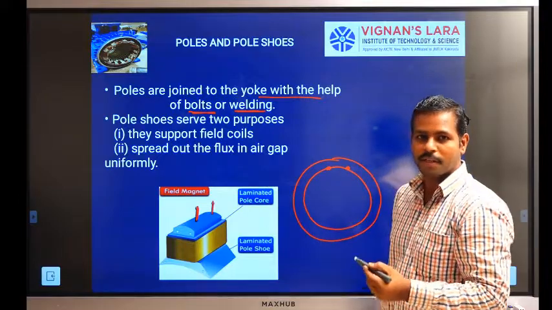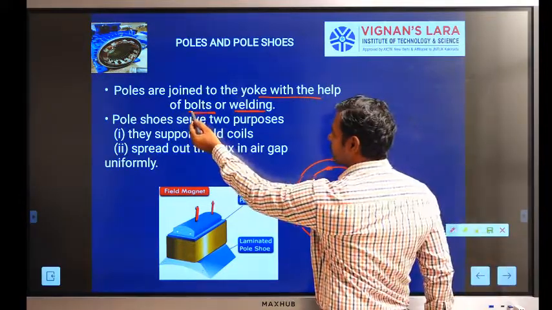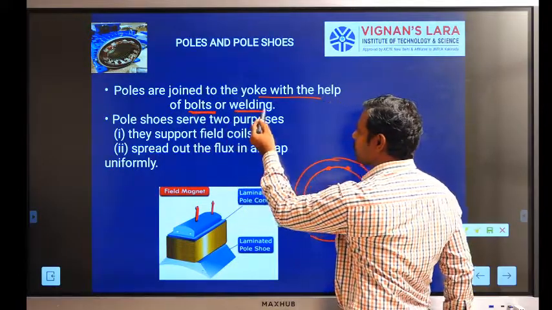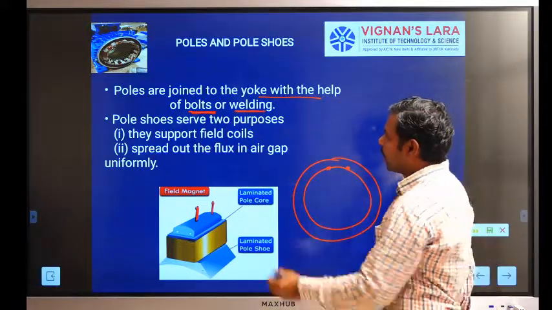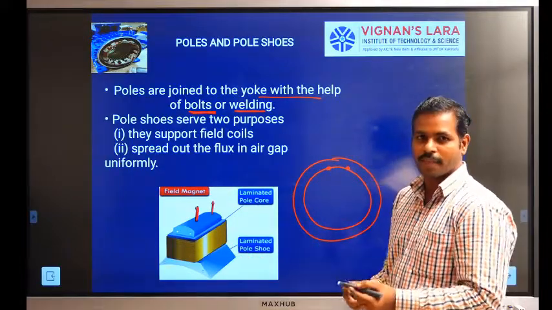Based on the capacity of the DC machine, for large rating machines we use the bolt system, and for small rating machines we use welding. Another one is the pole shoes, which again serve two functions.